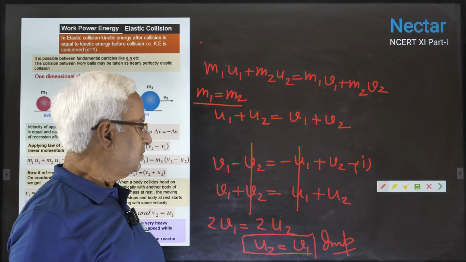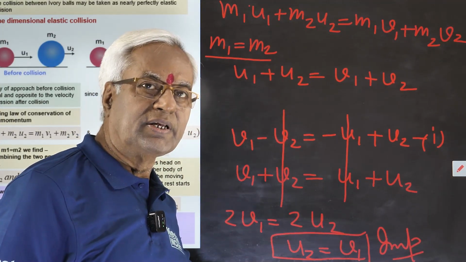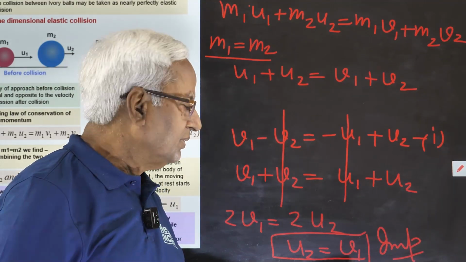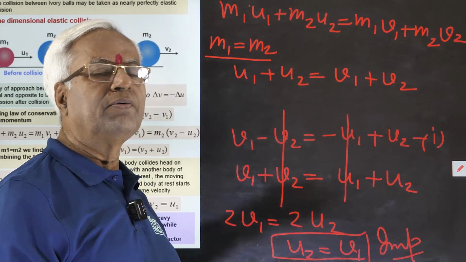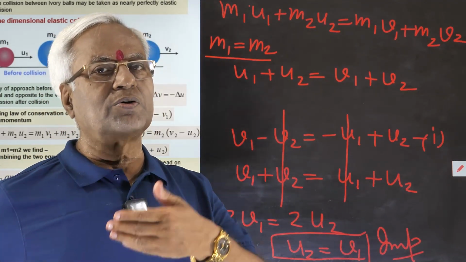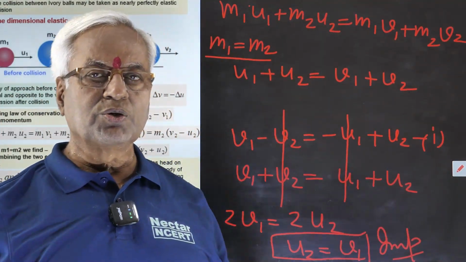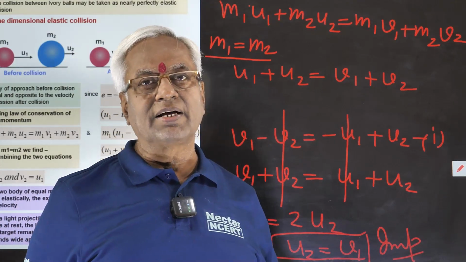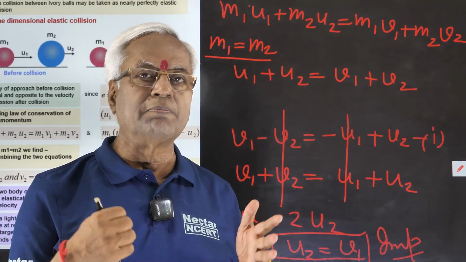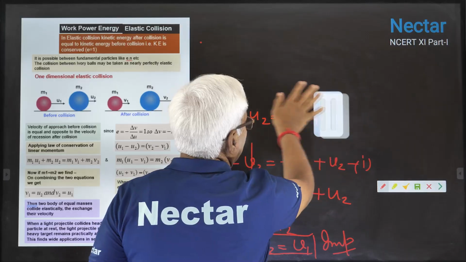In simple words, you can simply say the velocity of first body after the collision has become equal to the velocity of second body before collision. What is this process? The velocity of first has gone to the second body. This is what we call exchange. So we have to remember that when elastic collision takes place between two bodies of equal masses, there is complete exchange of velocity.